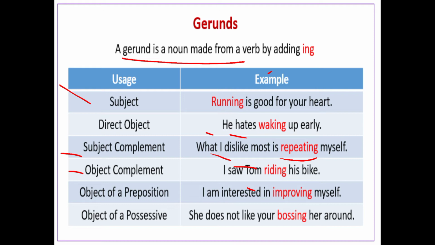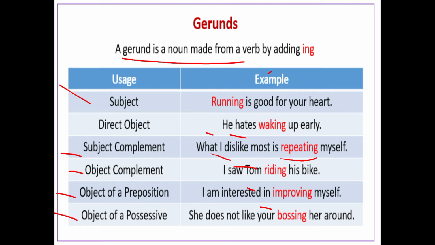Now come to the next thing, that is object of preposition. This is one of the ways in which we use a gerund. I am interested in improving myself. You can look at this: in is the preposition. There are so many prepositions which come in sentences. We are using this verbal noun, verb plus ing, and it is playing the role of object of preposition, because if I write only that I am interested in, we are not getting anything. We have to write something so that it gives a complete meaning to the preposition, about which thing somebody is interested.